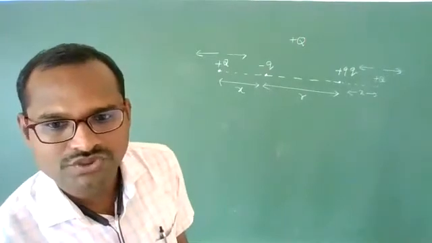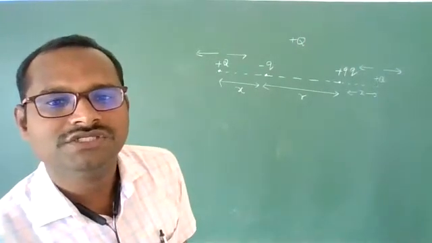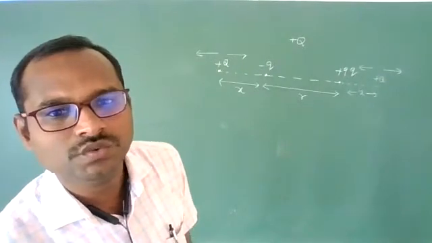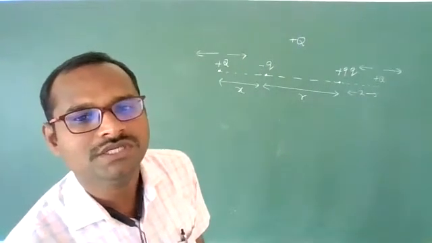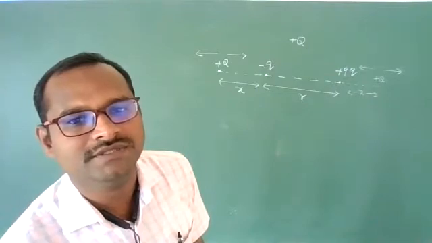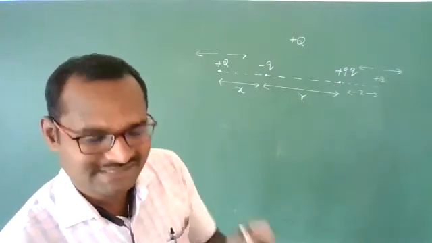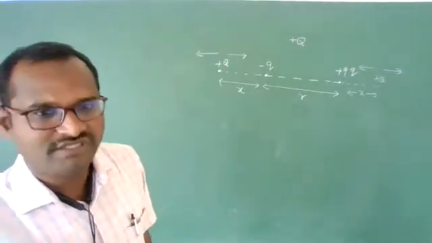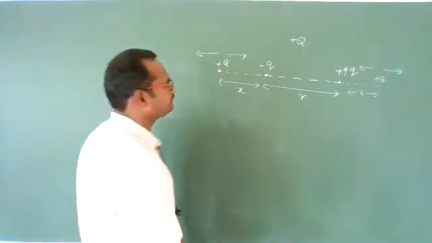Abhay is asking one question to me. If a charge small q is placed at the center of the line joining the two equal charges capital Q such that the system is in equilibrium, then the value of Q is... Yes, I'll come to that point later. Wait, Abhay.